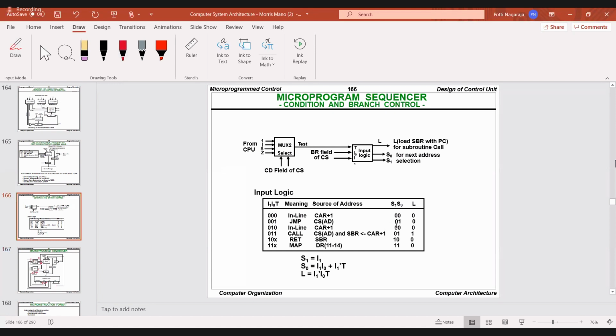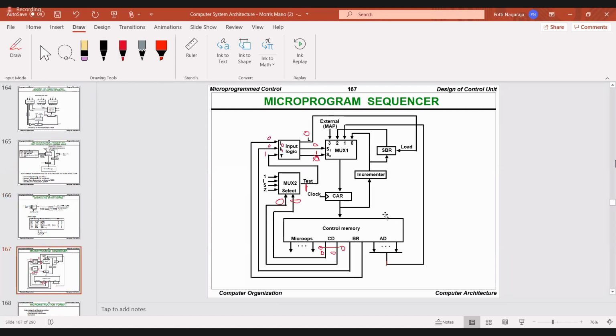For that, S0 has to be 1, so S1 is 0 and this one is 1, and L is 0. So whenever it is 0, 1, the first input line will be selected. The first input line is nothing but the address. In the next clock pulse, this address will be transferred to the CAR register. Is it okay?